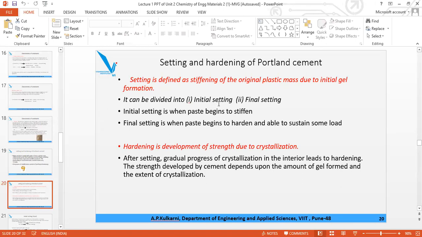If you do not add gypsum, when you add the water to the cement, the cement paste becomes hard like a stone, and then you cannot use it for construction purposes. So for that purpose, we have to add the gypsum to increase the setting time from half an hour to 1 day. Now final setting takes 2 to 7 days, in which the initial strength is developed because of crystal formation, and in hardening the final strength is developed, which is again due to the formation of crystals.